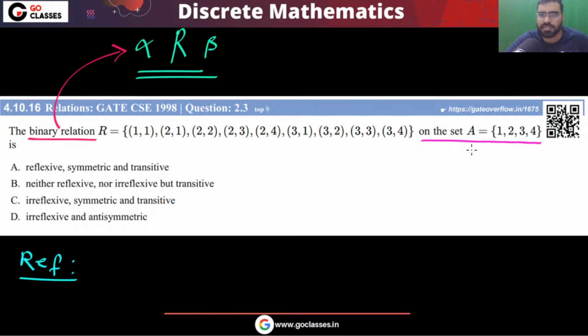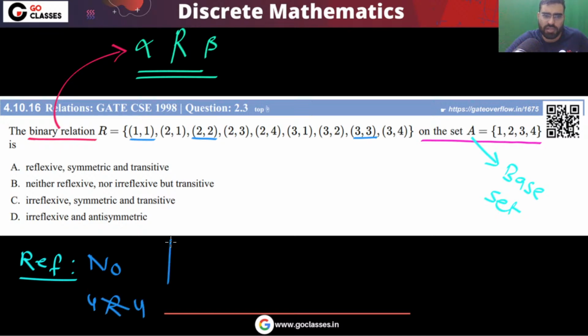Okay, this relation is defined on A. So this is your base set. Now let's see that. Here you can notice that every element is related to itself. 1 is related to 1, 2 is related to 2, 3 is related to 3, but you can notice 4 is not related to 4. So this is not reflexive because 4 is not related to 4.